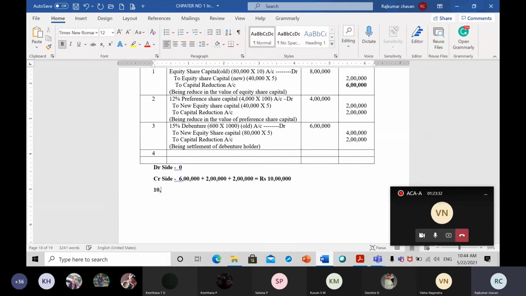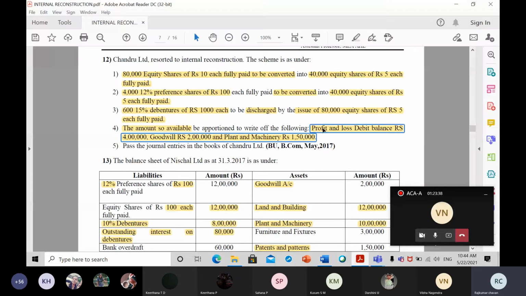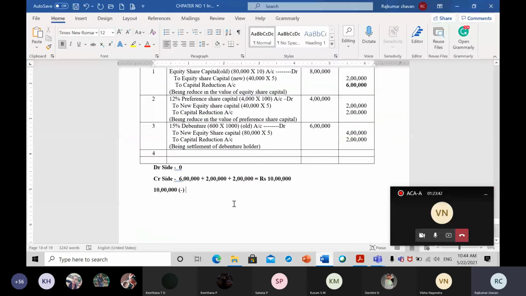Let us take 10 lakh rupees. From this 10 lakh rupees, what all do I need to write off? Profit and loss account, 4 lakh rupees. Correct, no? Yes, sir. Then I need to write off goodwill, 2 lakh rupees.